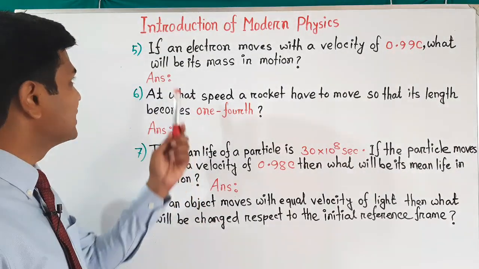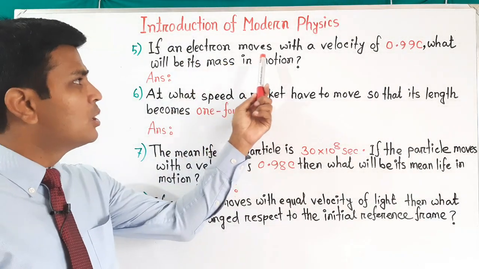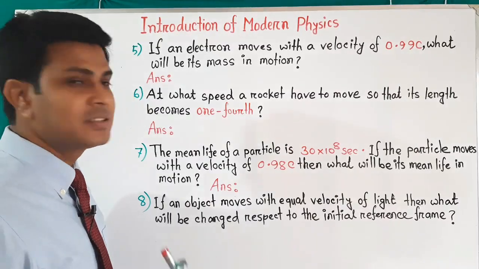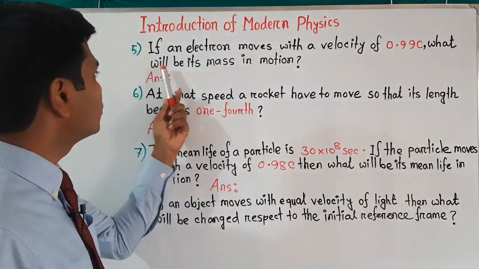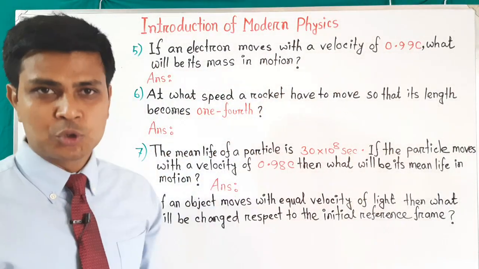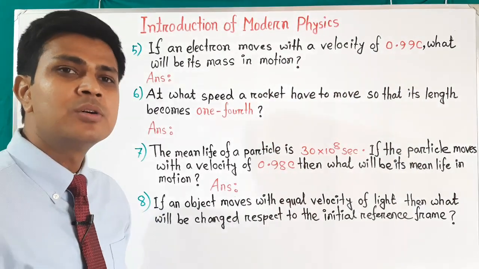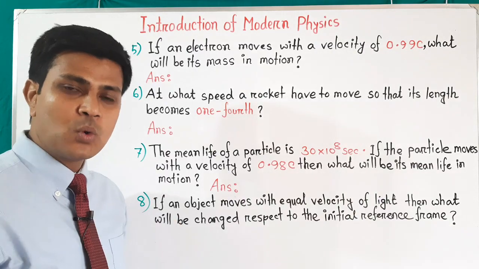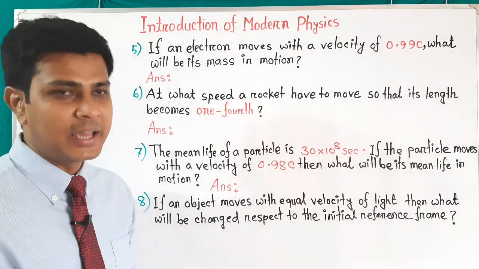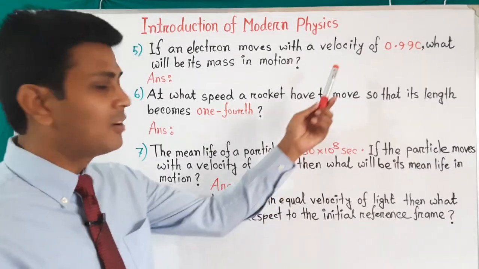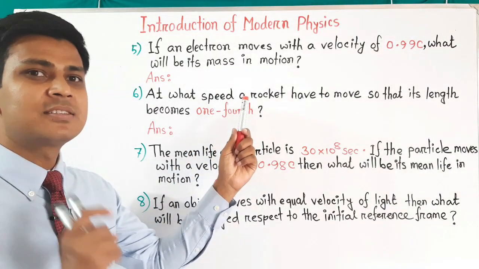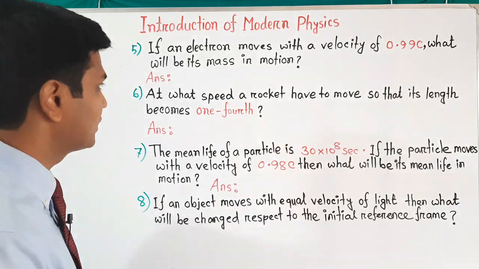Now let's solve question number 5. The question is, if an electron moves with a velocity of 0.99 c, then what will be its mass in motion? We know the rest mass of the electron is 9.1 into 10 to the power minus 31 kg, and the speed of the electron is given, so we can calculate its mass in motion.